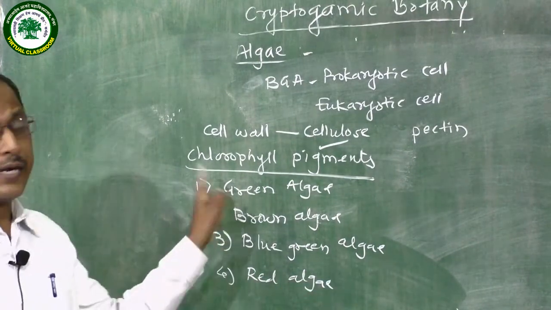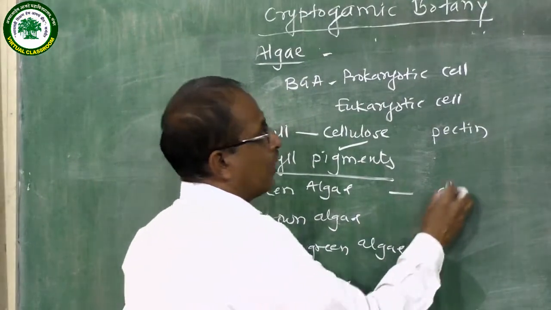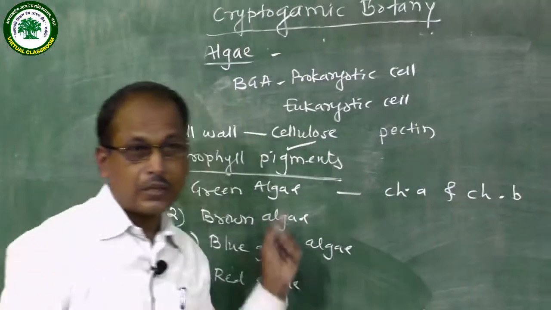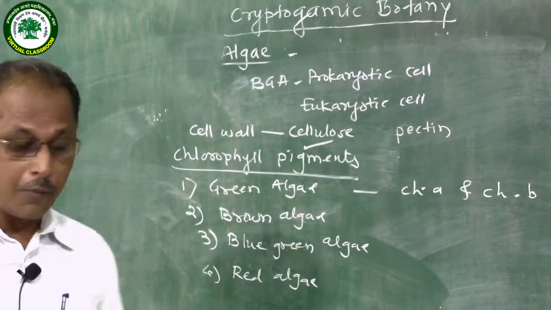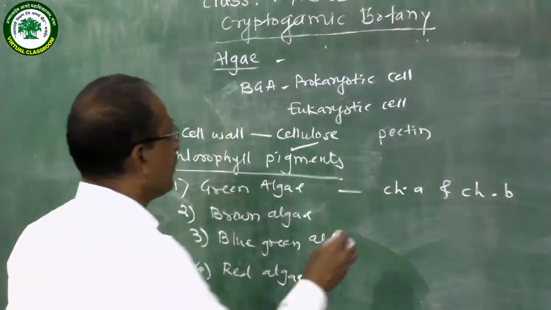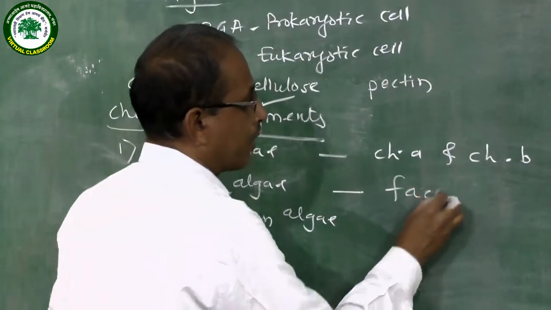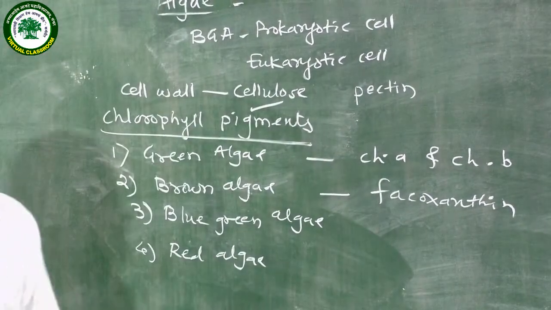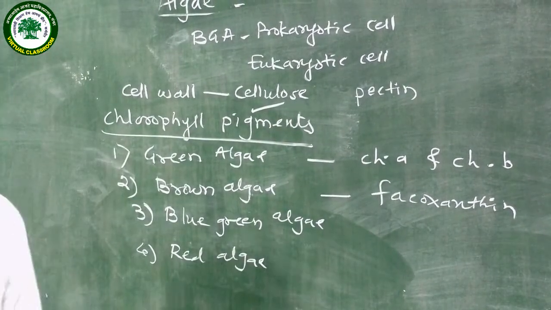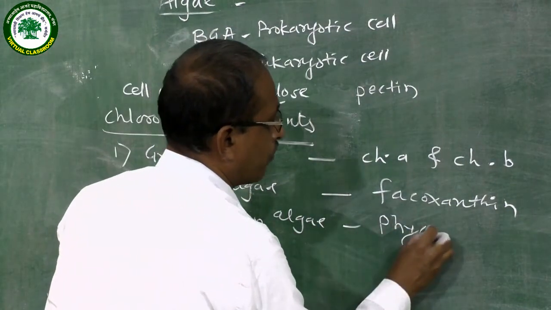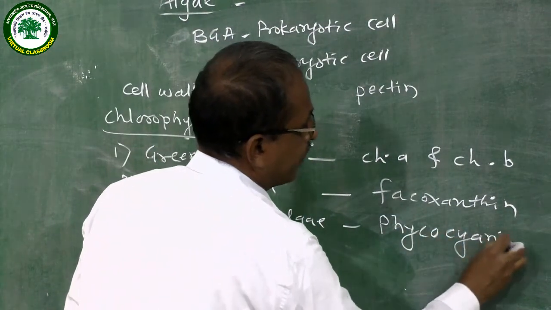In green algae, there is a dominance of chlorophyll A and chlorophyll B, in more amount. While in brown algae, phycoxanthin pigment is more. In blue-green algae, there is the presence of phycocyanin pigment.